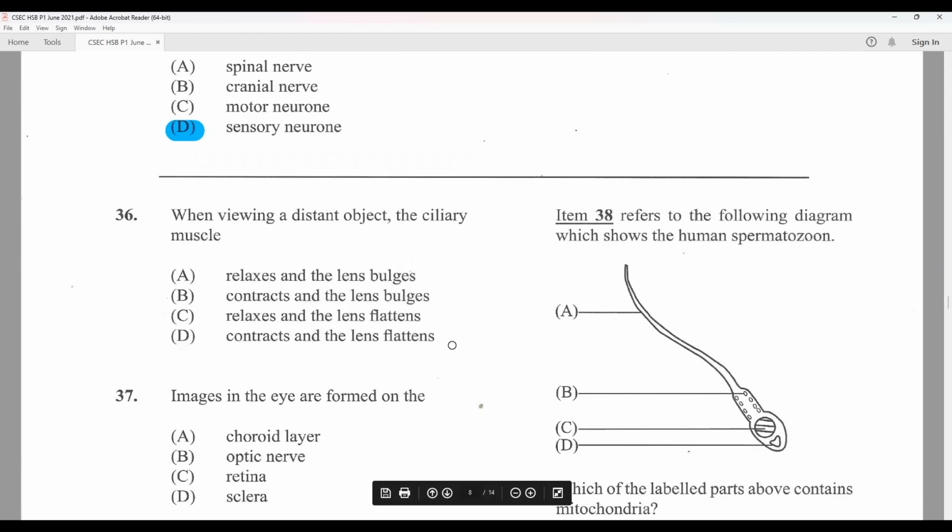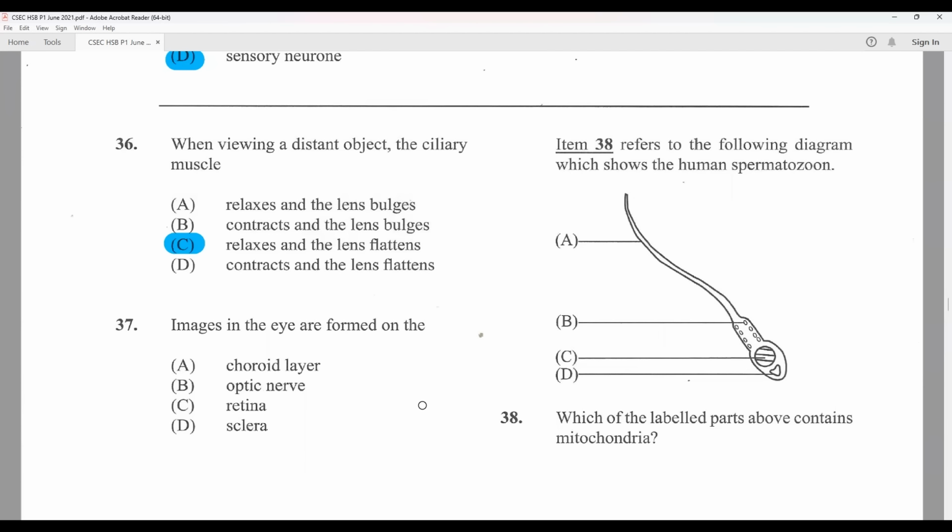When viewing a distant object, the ciliary muscles do what? If the object is at a distance, that means you're looking at an object far away. So the ciliary muscles relax and the lens flattens. The lens flattens to be able to adjust the bending of the light. Images in the eye are formed on the retina. At least that's where they are supposed to be formed, on the retina.